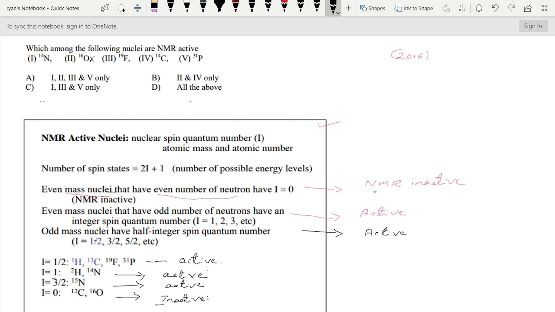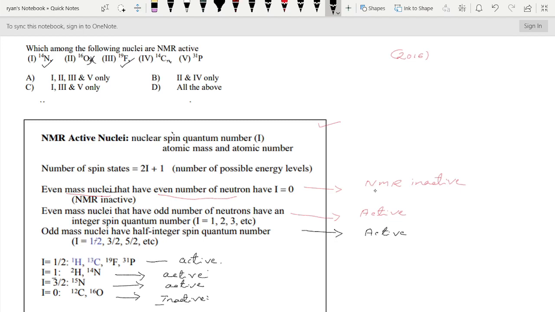Now we can check the answers. N14, the first one, is NMR active. This is inactive. What about this? Active. This is NMR inactive.